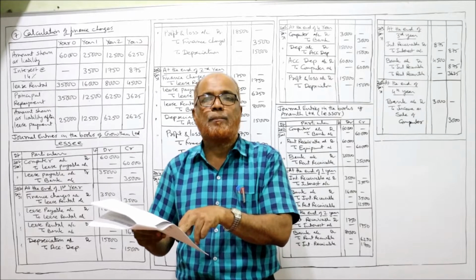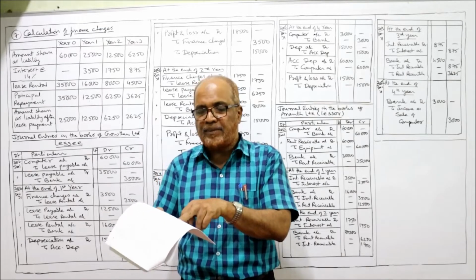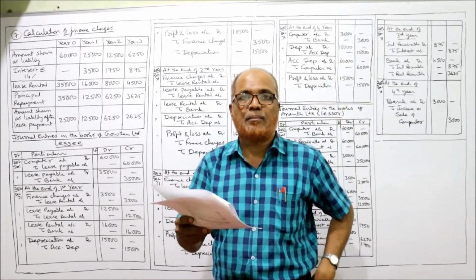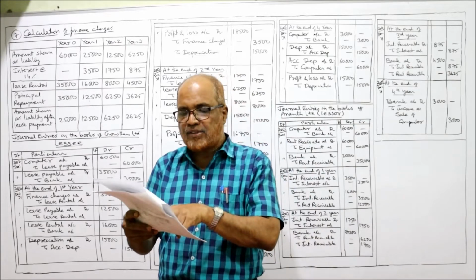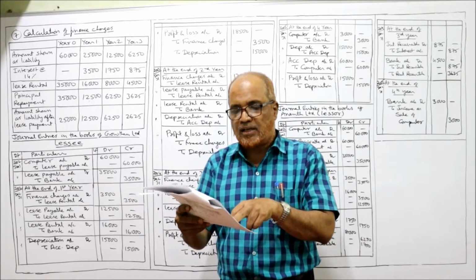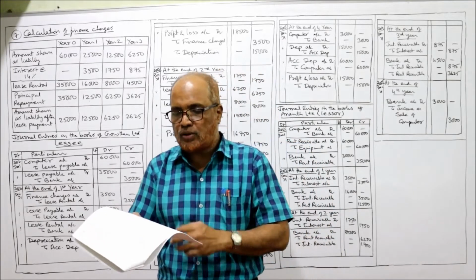The first lease rental of 35,000 rupees is paid at the time of signing the agreement. At the end of the first year, 31st December 2002, the lease rental is 16,000. 31st December 2003, 8,000. 31st December 2004, 4,500.